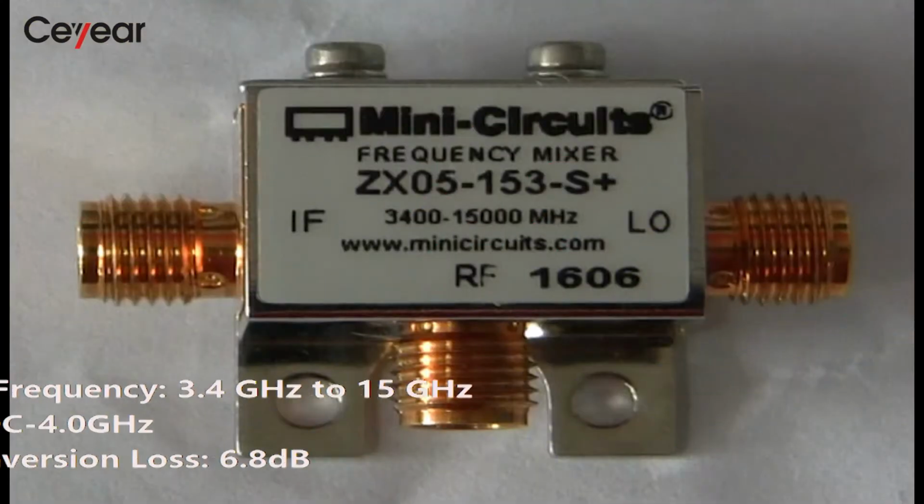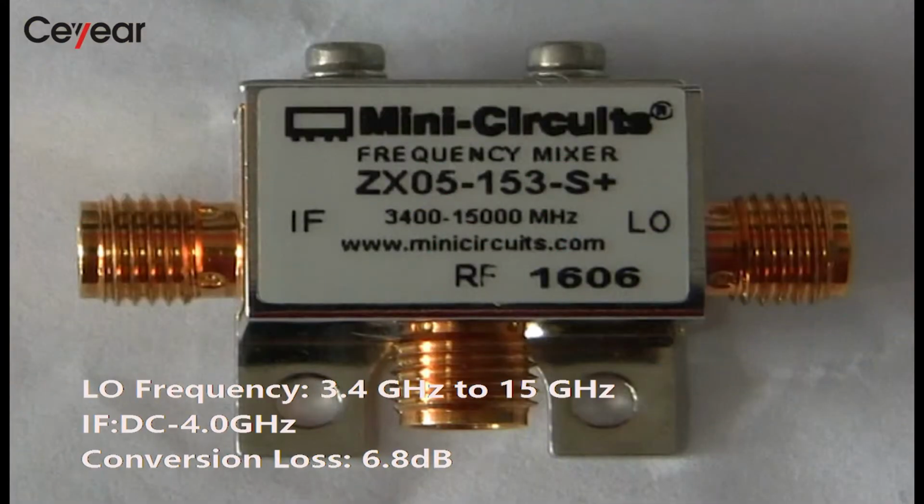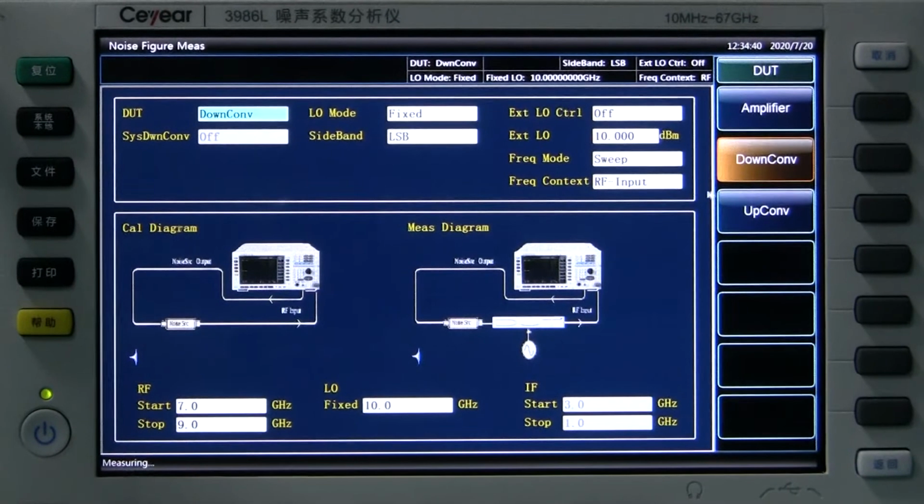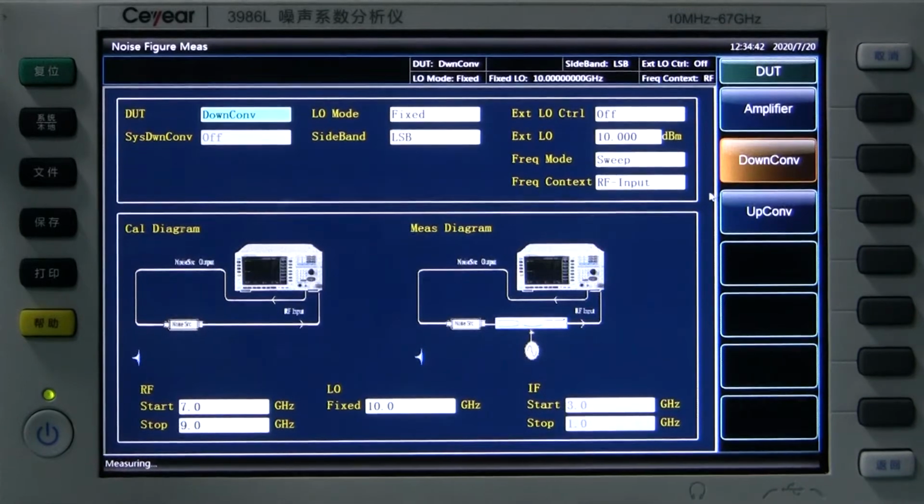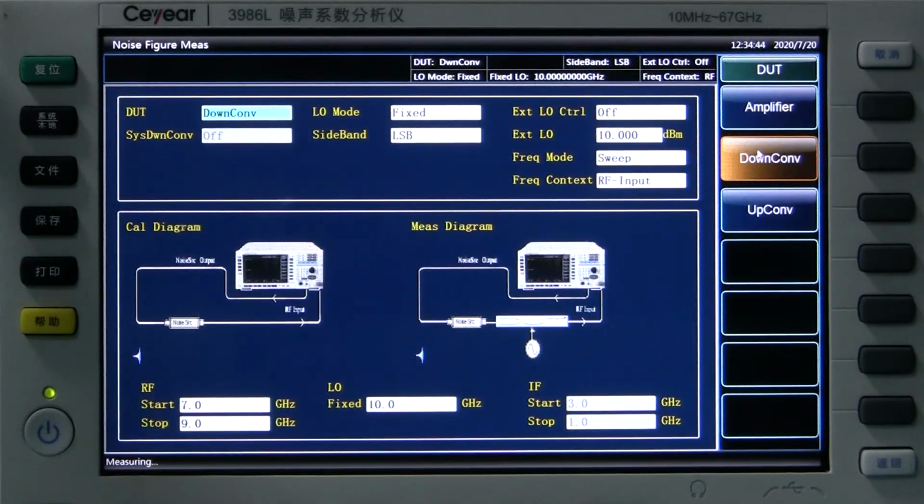We select a Mini-Circuits wideband frequency mixer as the DUT. The model is ZX05-153S+. Let's see how to test a typical mixer, the frequency down converter. We select the working mode of down converter and set the sideband as LSB.